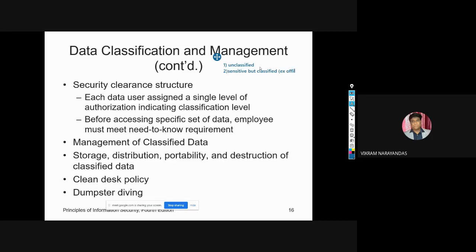Generally, you can see something like office use only. It's sensitive but unclassified, so it is not classified.